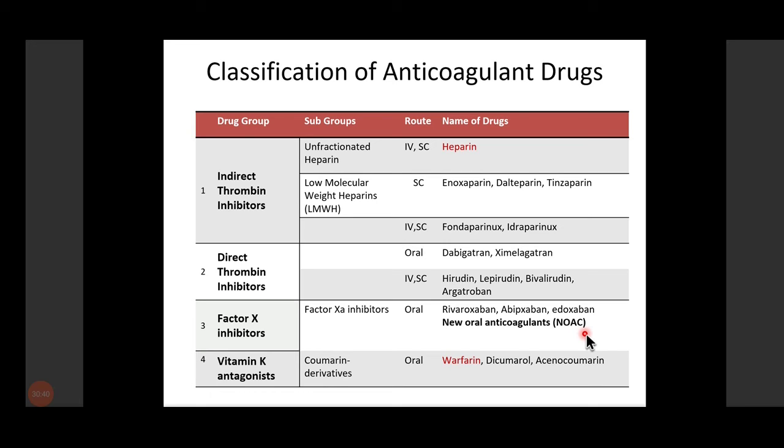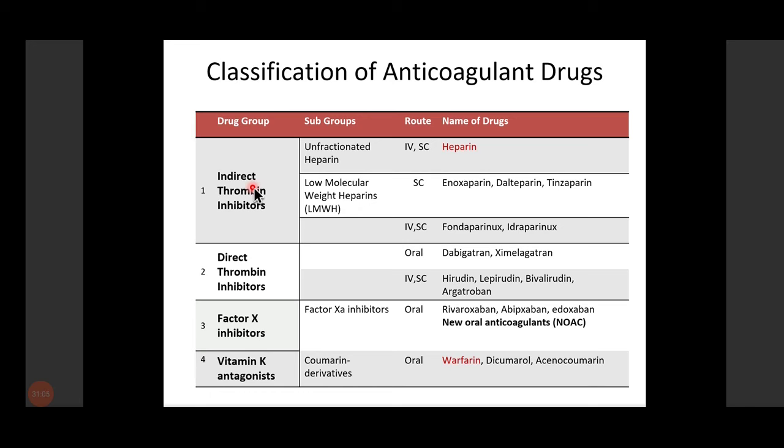Sometimes a short question comes as: write a short note on new oral anticoagulants. They will not ask you for rivaroxaban, apixaban, etc. They will just ask for a short note on new oral anticoagulants. Then we have direct thrombin inhibitors. We have dabigatran, ximelagatran, hirudin, lepirudin, bivalirudin, argatroban.